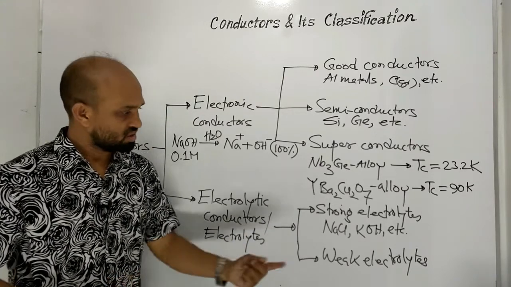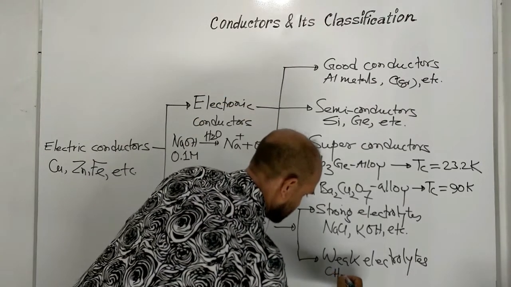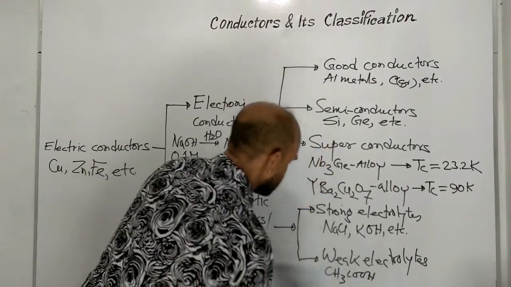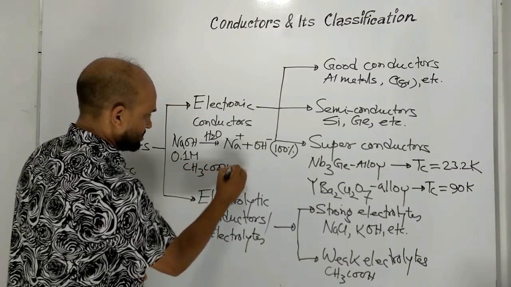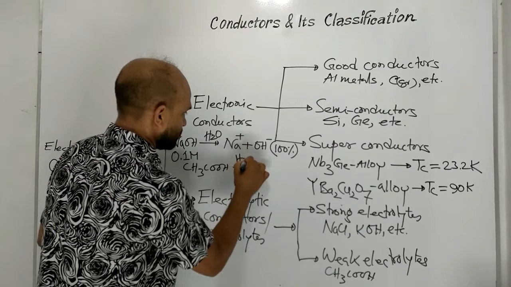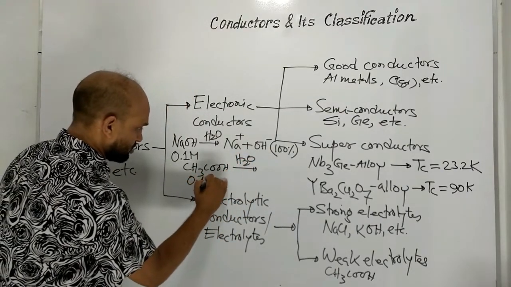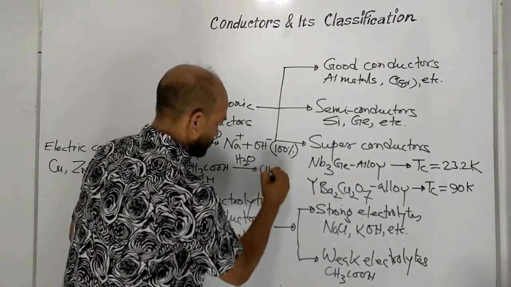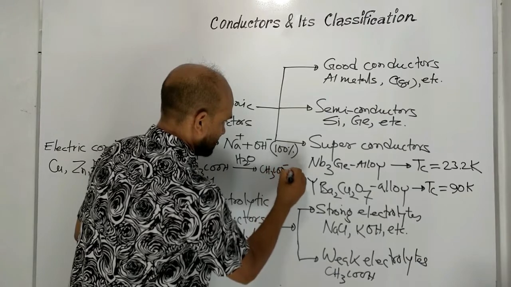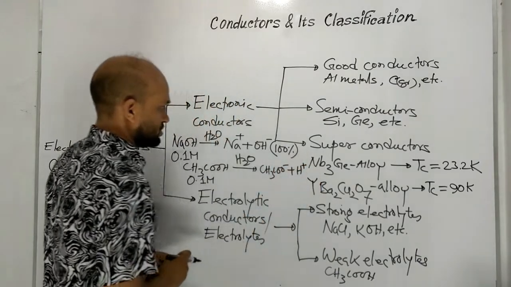Now let's see weak electrolytes. For example, acetic acid. Acetic acid, which is dissolved in water. Suppose this is 0.1 molar as well. Then it ionizes to acetate ion and proton.